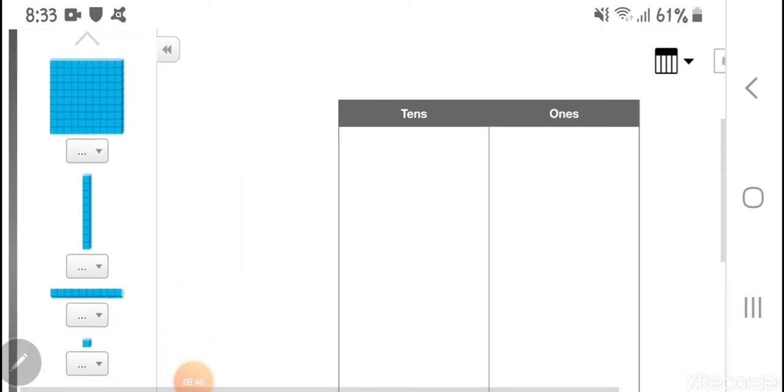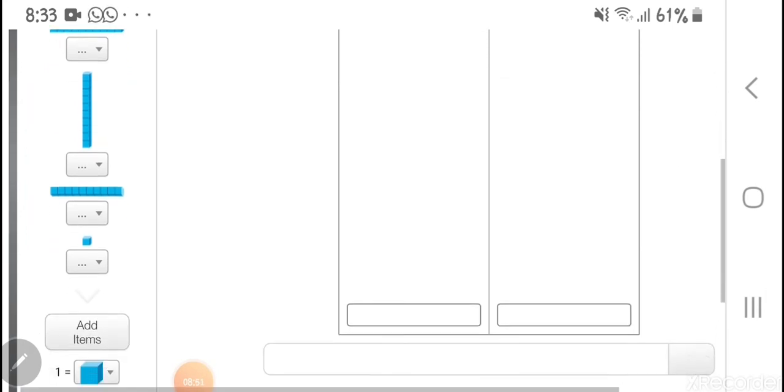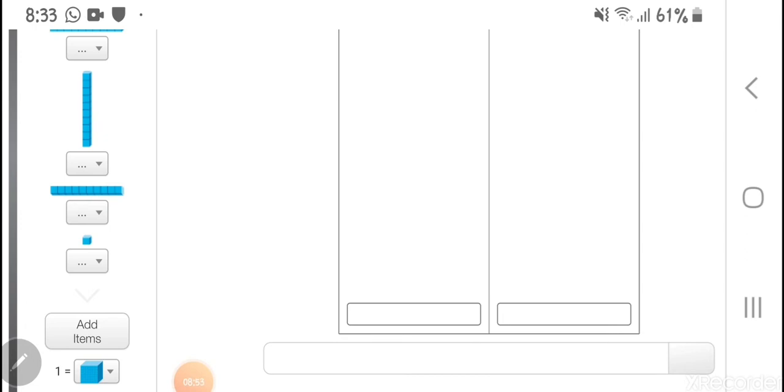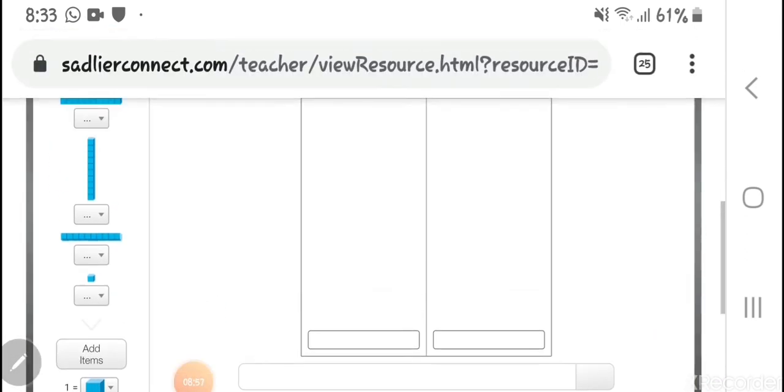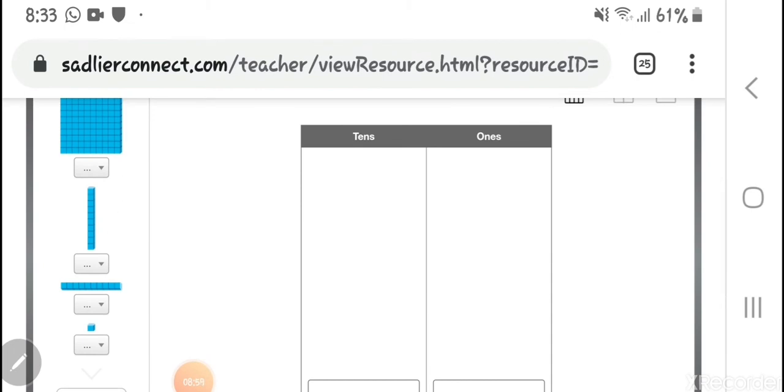Now let's start. We are talking about what? Tens. So again, from down here, if it doesn't appear to you, you can press on this one and it will appear. Here I will take 1 ten, drag it, hold it, drag, and put it inside the tens.